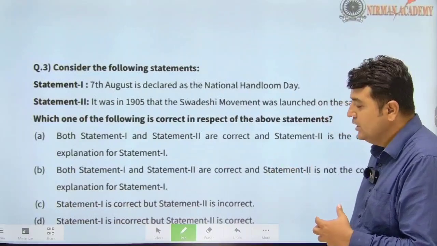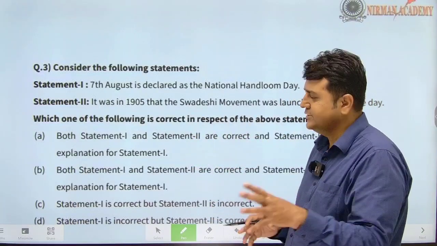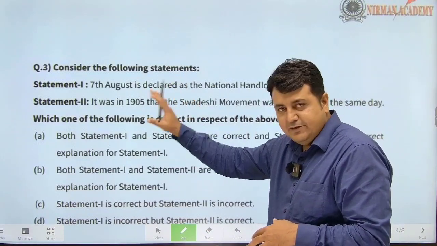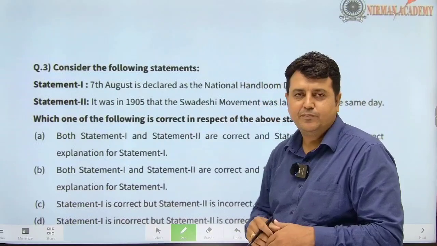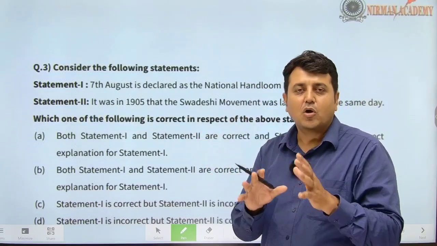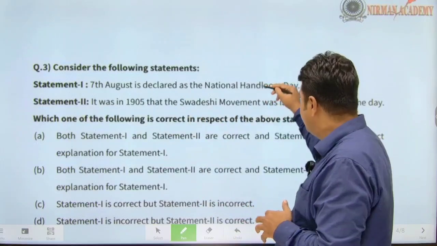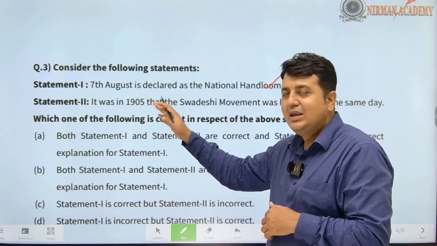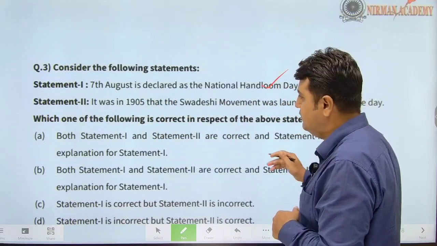नेक्स्ट देखते हैं हम. ये सवाल यूपीएससी ने रिसेंटली मॉडर्न इंडिया में पूछा था. The statement is that the 7th August is declared as National Handloom Day. Of course, when this question was asked, at that time the government had announced National Handloom Day, 7th August. Yes, of course, it is true. Second statement: in 1905, the Swadeshi movement was launched on the same day.